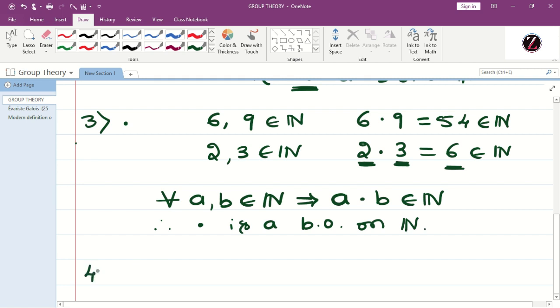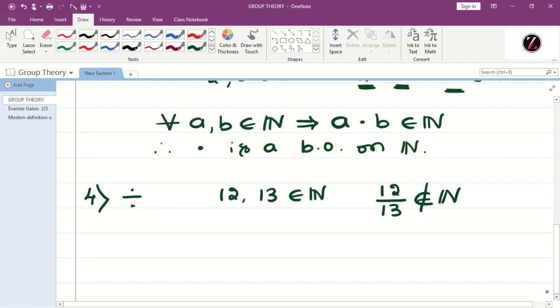We shall consider another operation, that is division. Again consider any two natural numbers, for example, 12 and 13. What is 12 by 13? Is it a natural number? No, we get decimals, therefore it doesn't belong to N. But if you consider 4 and 2, what is 4 by 2?